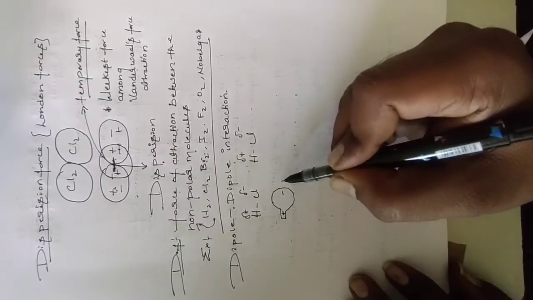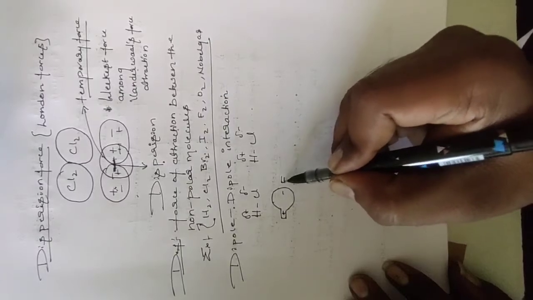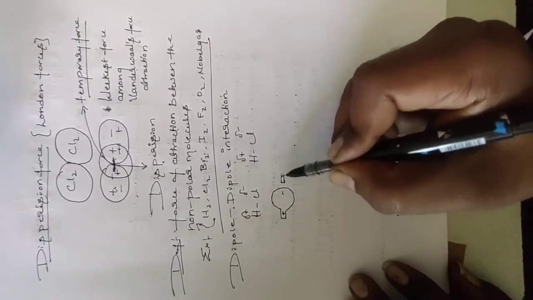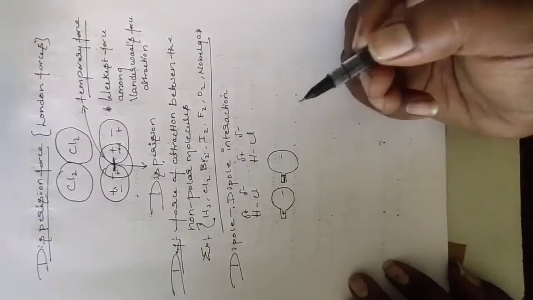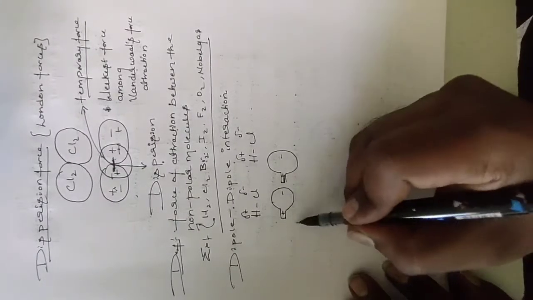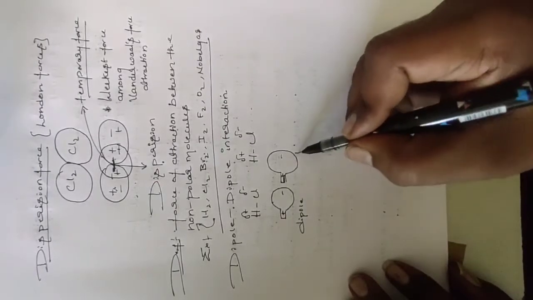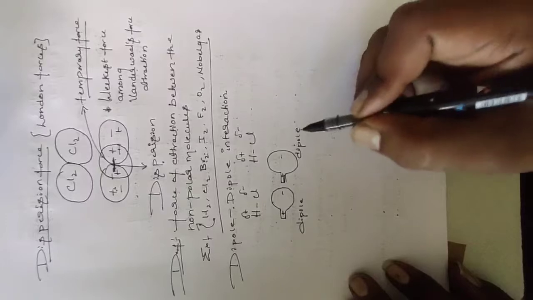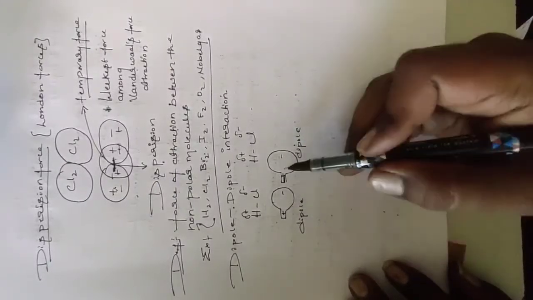Similarly, I will write H positive, negative. This is one dipole, and this is another dipole.